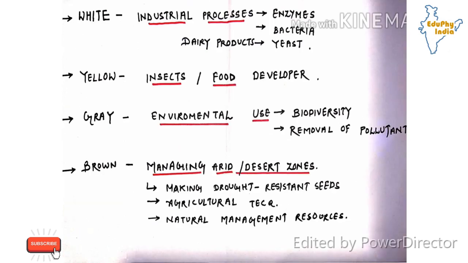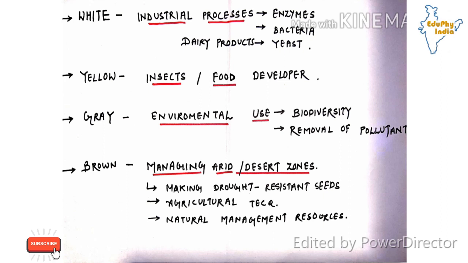Fourth is white biotechnology, that is related to industrial processes like enzymes, catalysts, bacteria and yeast, which is mainly used for dairy products. So white as in milk and dairy products. We are using different types of enzymes to assist different types of biochemical reactions in the industries using catalysts, bacteria and yeast. So white biotechnology means industrial processes.